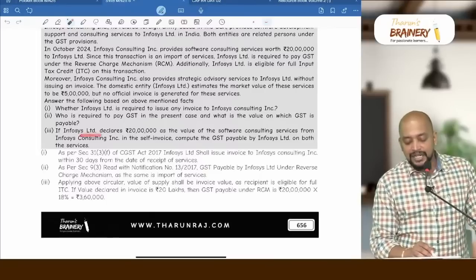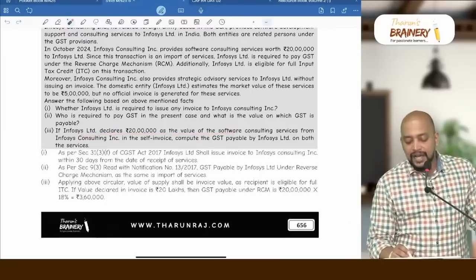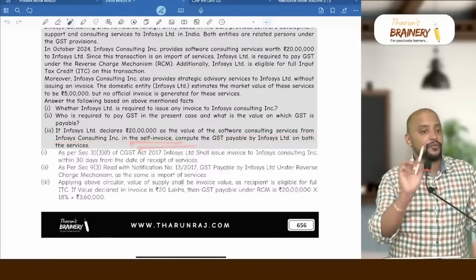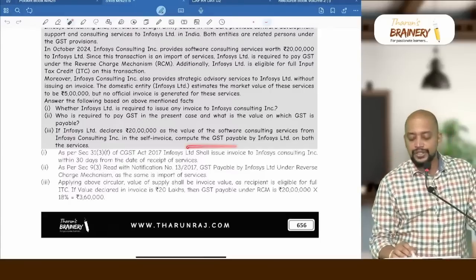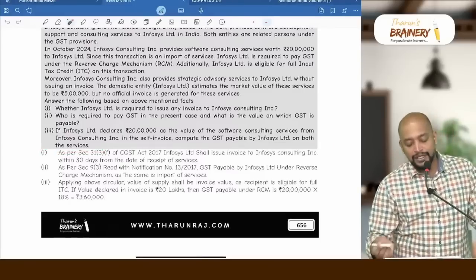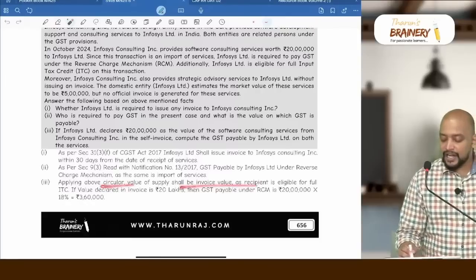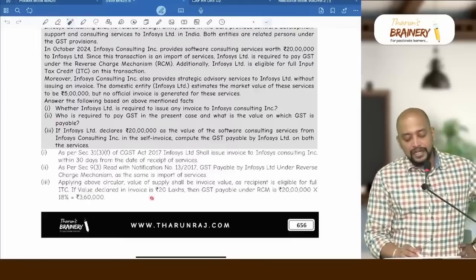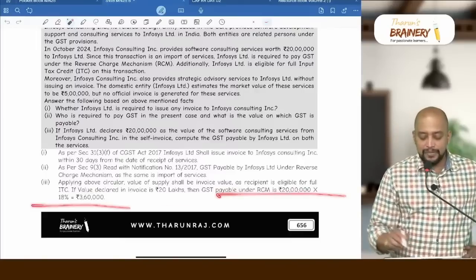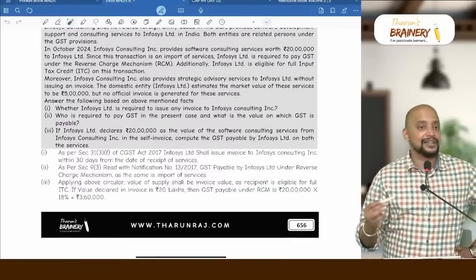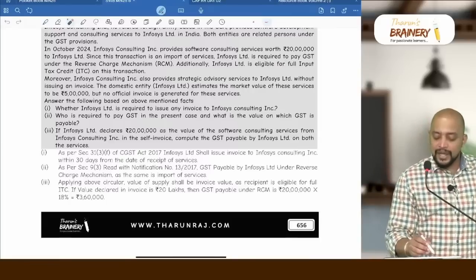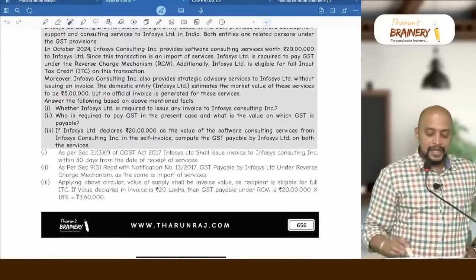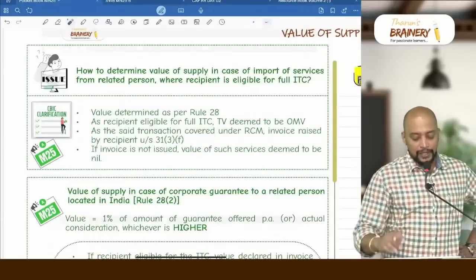And if Infosys Limited declares 20 lakhs as the value of software consulting services from Infosys Consulting Incorporation in the self invoice, they declared only 20 lakhs. Compute the GST payable by Infosys Limited: only on 20 lakhs. Applying the above circular, the value of supply shall be the invoice value as the recipient is eligible for full ITC. If the value declared in the invoice is 20 lakhs, then GST payable under RCM is 20 lakhs into 18%, 3 lakh 60. What if in the invoice they mention 25 lakhs? Then that 25 lakhs will be taken as the value. Got it? That is the application of this particular circular.